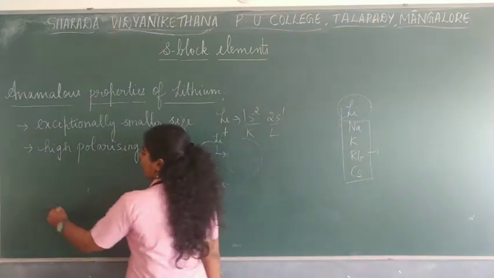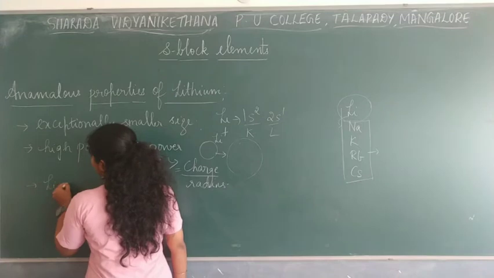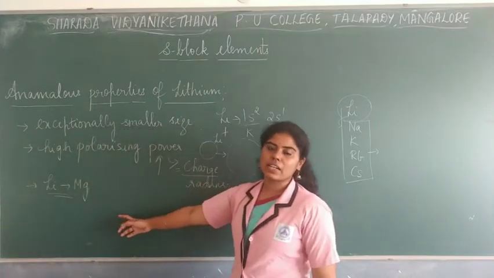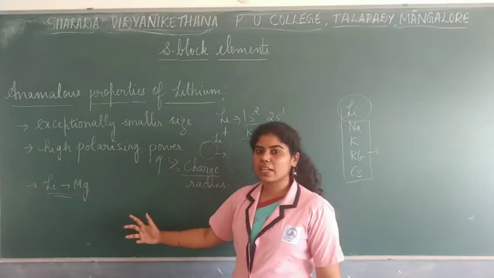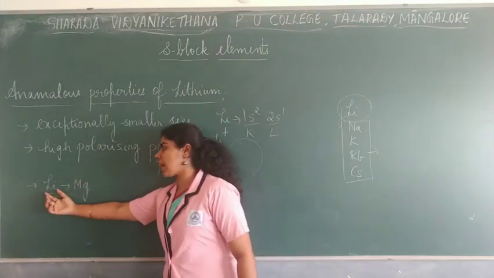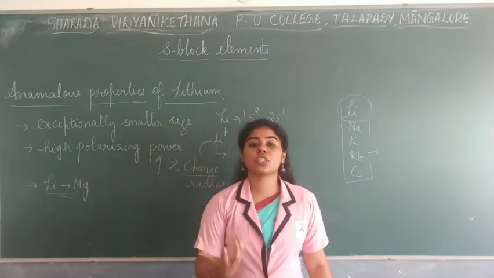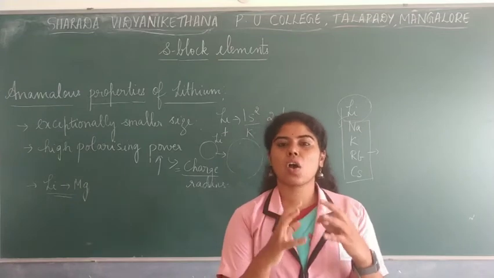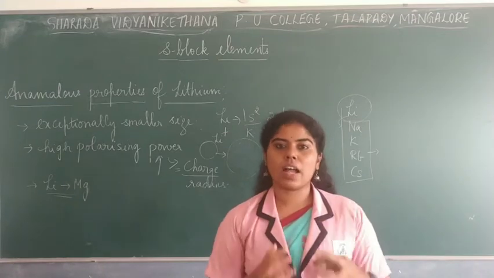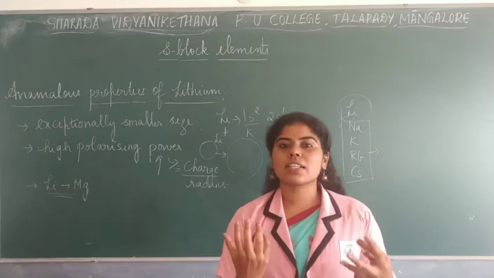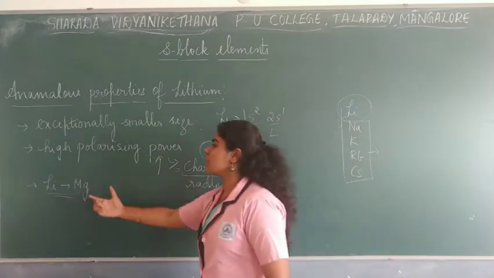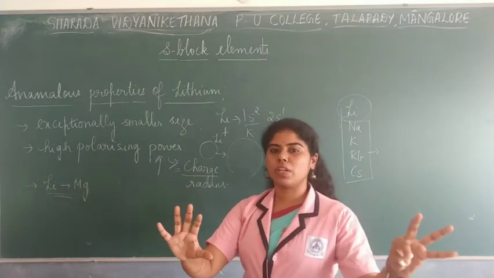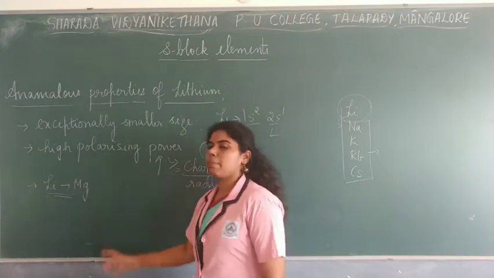And also you know that lithium shows properties which is similar to magnesium, and this relationship is diagonal relationship. Why do they show this diagonal relationship? Because lithium most of the time is said to have properties similar to magnesium because of their similar sizes. Okay, their ionic radius or their atomic radii, these values are said to be similar. So because of this they have a diagonal relationship with magnesium, and these properties will be similar. One is lithium as well as magnesium.